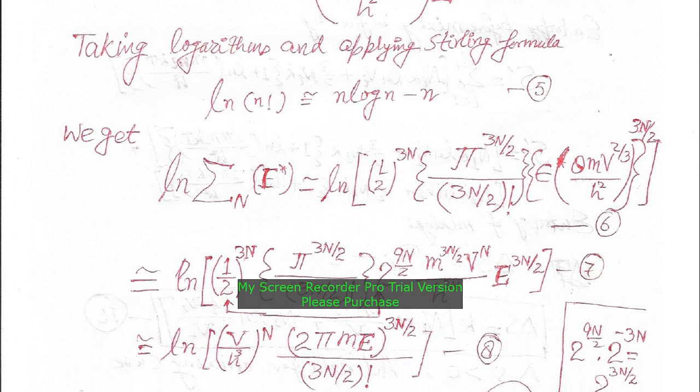Stirling formula we are familiar with, where log of small n factorial is equal to n log n minus n, where n is an astronomically large number. Remember, small n here should be comparable to say 10 power 23 or so. So this Stirling formula is valid for small n that is an astronomically large number. So this equation, equation number 5, we can apply in equation number 6 to get equation number 7.